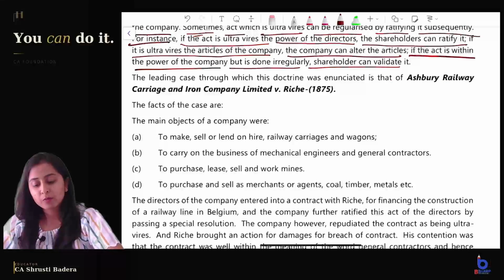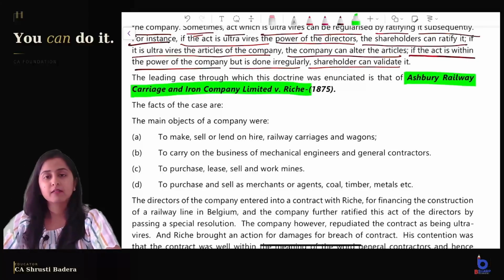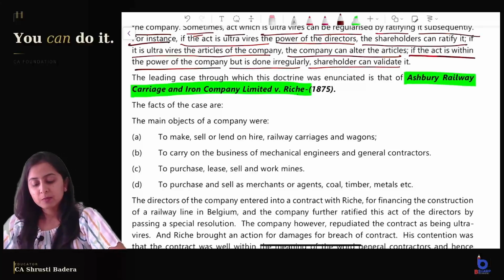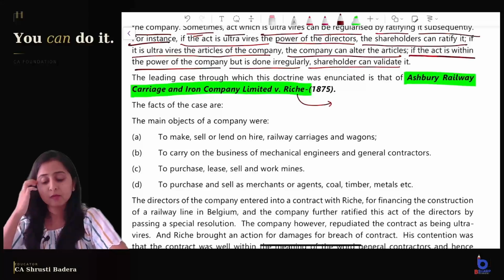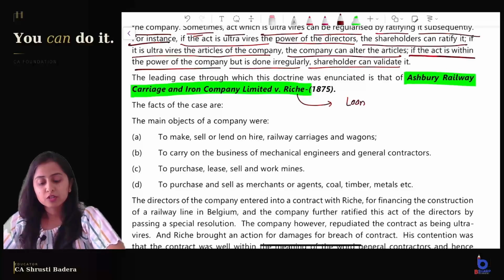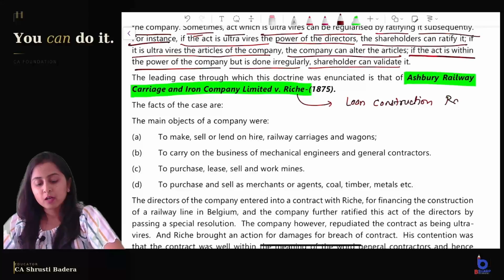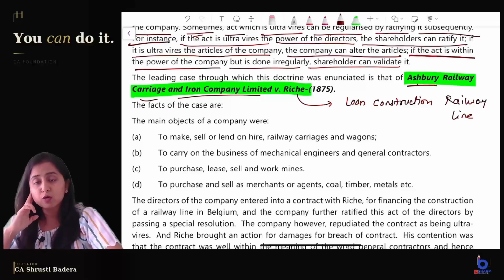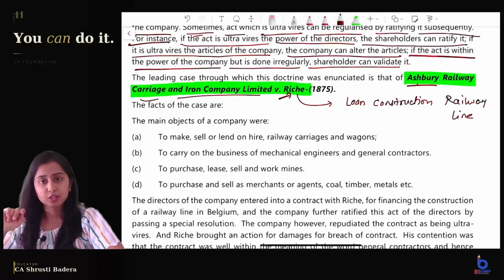Now, the important case law which you should remember: whenever the doctrine of ultra vires comes, you can quote the case of Ashbury Railway Carriage and Iron Company Limited versus Riche. Now what is this case? This person Riche was into some business and he wanted a loan for construction of a railway line from this company, Ashbury Railway Carriage and Iron Company Limited. Ashbury company also agreed to give the loan to Riche, right?